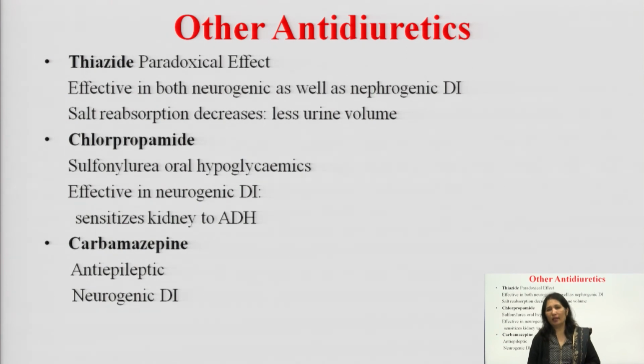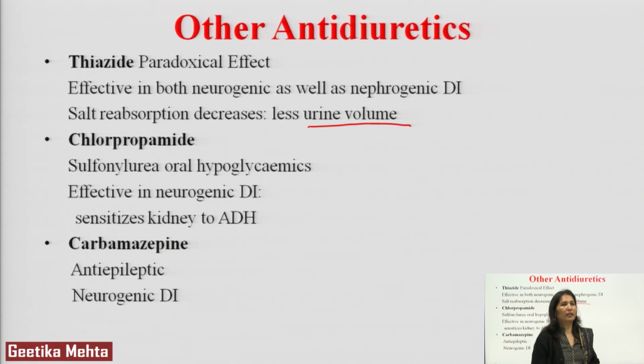Thiazides have a paradoxical effect because they decrease GFR, giving less urine volume, and that is why, though it is a diuretic, it is also used as an antidiuretic. It is effective in both neurogenic as well as nephrogenic diabetes insipidus. It decreases salt reabsorption and gives less urine volume because it reduces GFR.